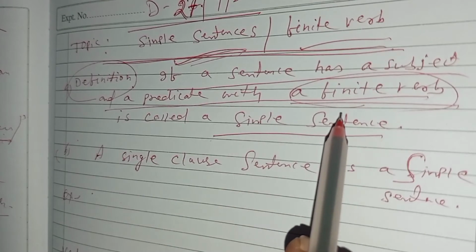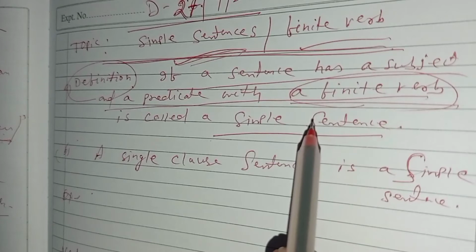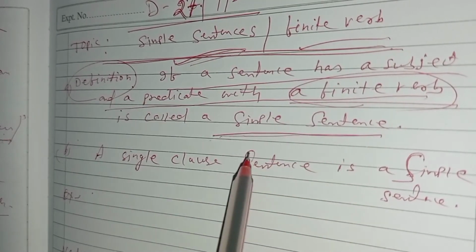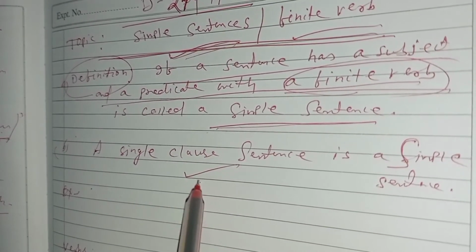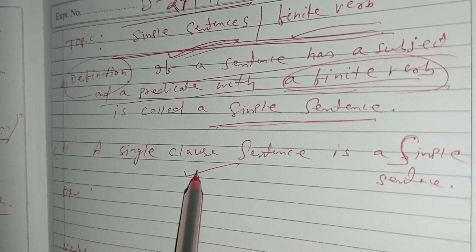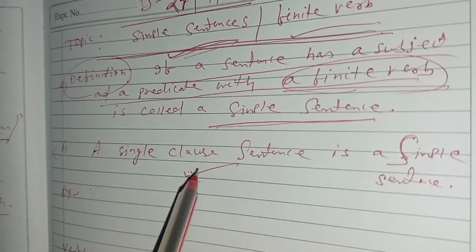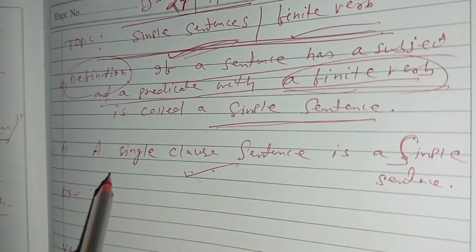Without a finite verb, a sentence cannot be a simple sentence. Okay, so it is very clear. A single clause sentence, a single one. This means a sentence containing only one clause is a simple sentence. I can give you some examples.